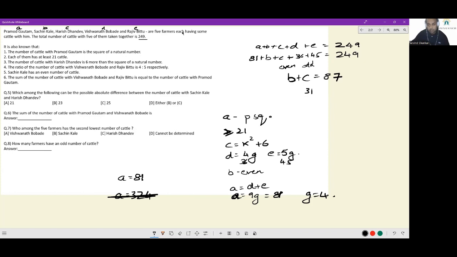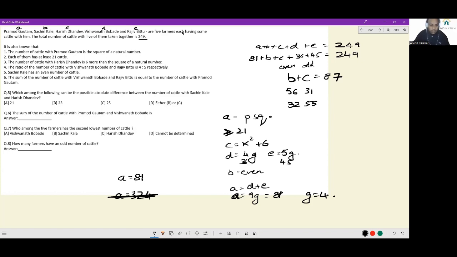If C is 31, B can be correspondingly 56. This is possible. 6 square plus 6, not possible. 7 square plus 6 is 55. If this is 55, B will be 32. 8 square plus 6, not possible. 9 square plus 6 will get me to 87, which would mean B will become 0, which is not possible. So these are the only two possible cases.